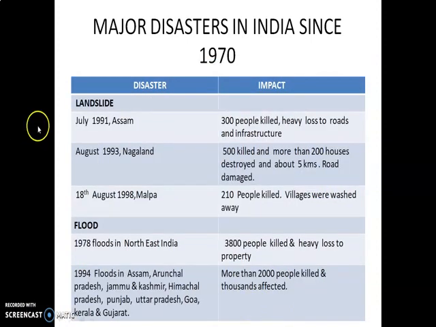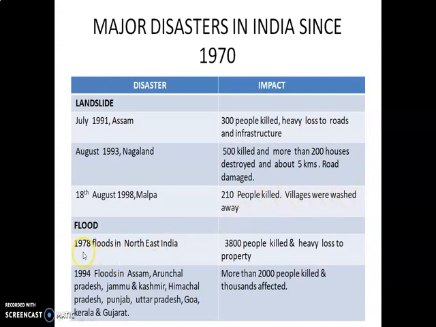Okay, next we go for landslides. July 1991, Assam: 300 people killed, heavy losses to roads and infrastructure. August 1993, Nagaland: 500 people killed, more than 200 houses destroyed and about 5 kilometers of road damaged. 18th August 1998, Malpa: 210 people killed, villages were washed away.